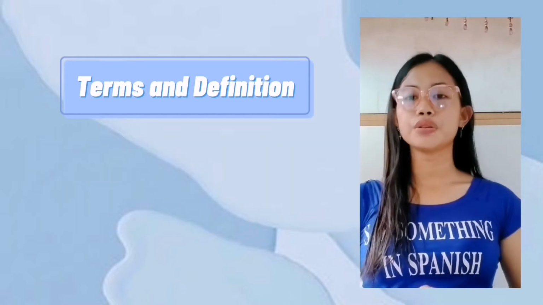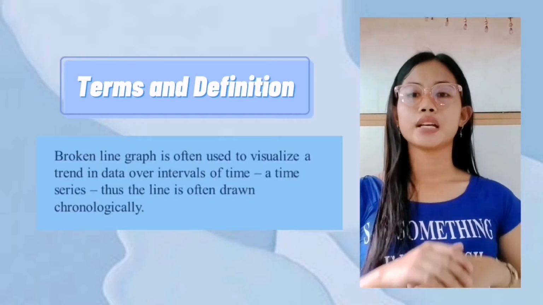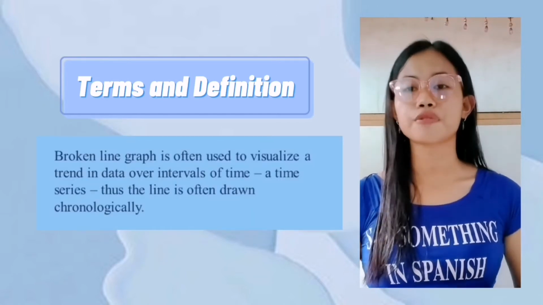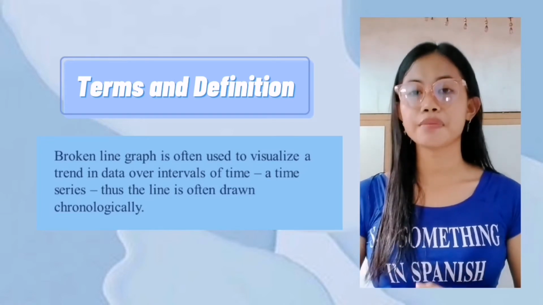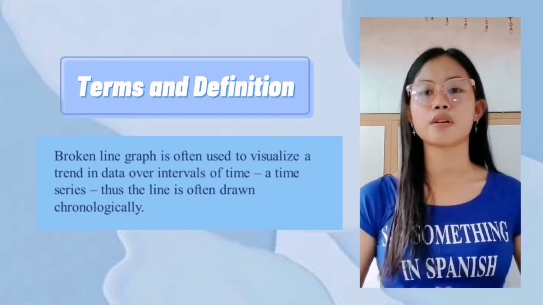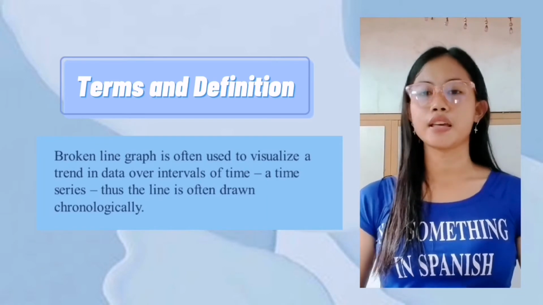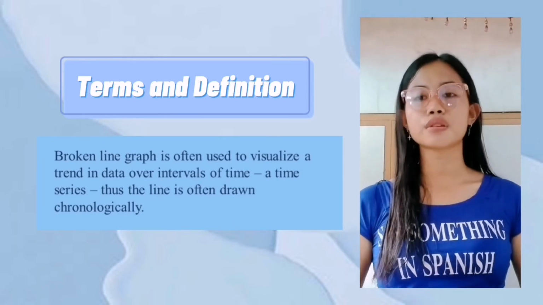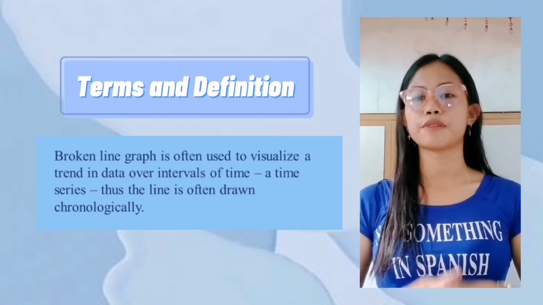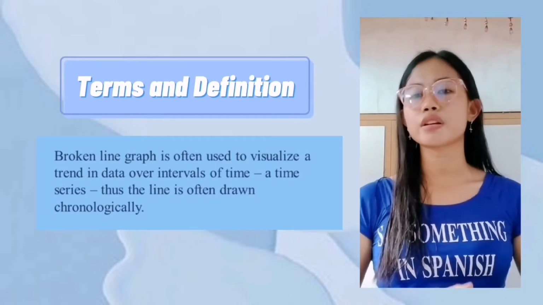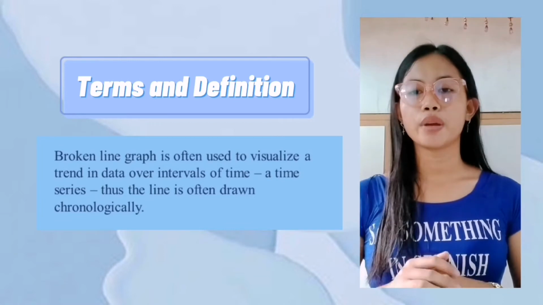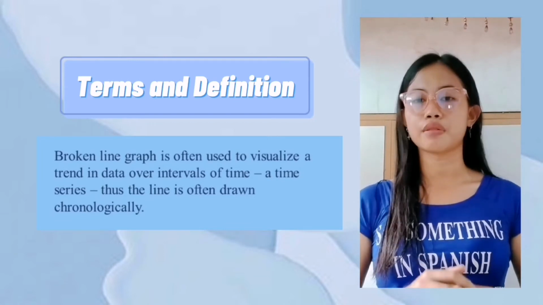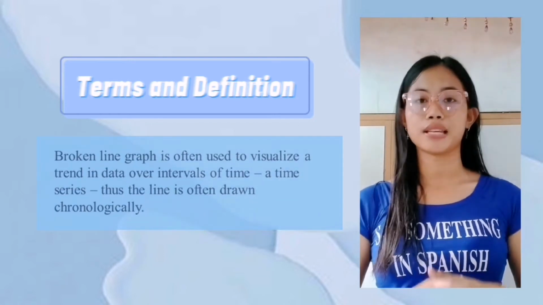It is often used to visualize a trend in the data over intervals of time, a time series. Thus, the line is often drawn chronologically. In these cases, they are known as run charts and are used across many different fields for different purposes. They are especially helpful when it is necessary to create a graphical depiction of changes in values over time.